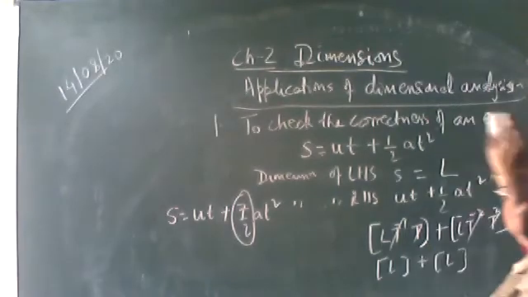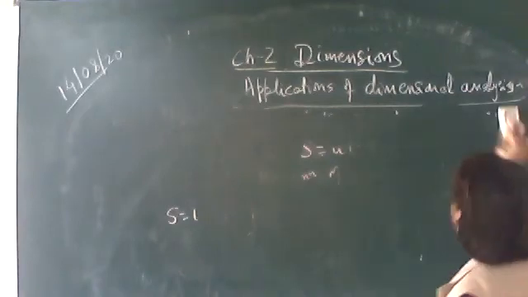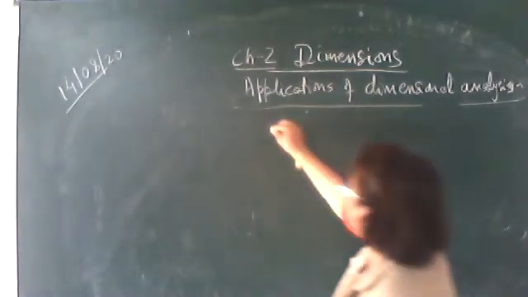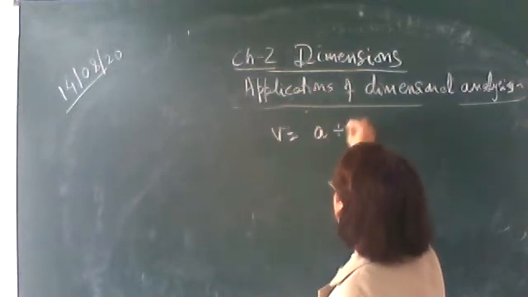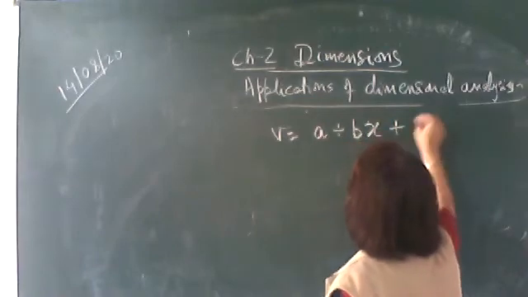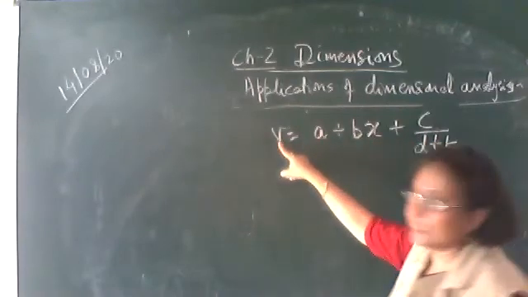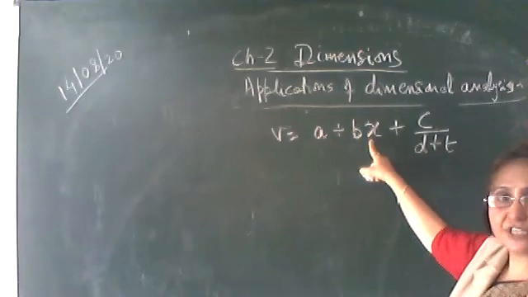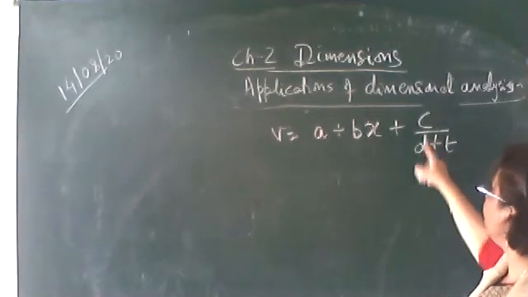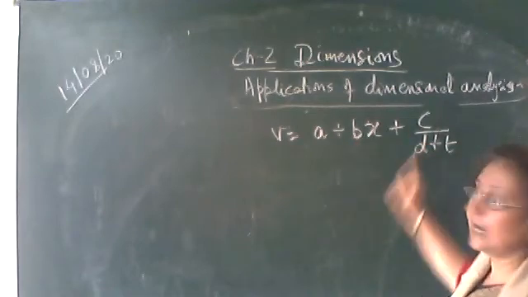Based on it, let's do one question. Let velocity be given by V = A + B into X + C upon D + T. V is the velocity, X is the distance, T is the time. And here you have to find out the dimension of A, B, C and D.